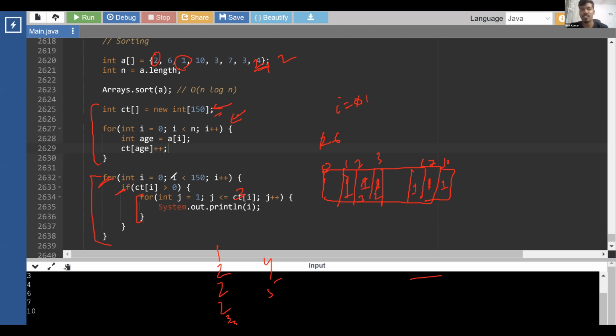This outer loop is constant, right? But this would run till order n times, right? This would exactly be matching with order n, and this is also order n, right? This is also order n.